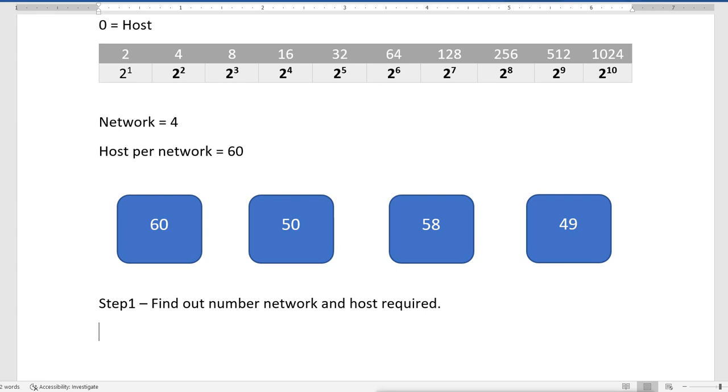So we have found out that we need 4 networks and we need a maximum of 60 hosts per network. Remember, you have to find out the maximum number of hosts.